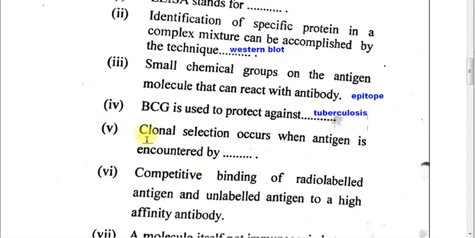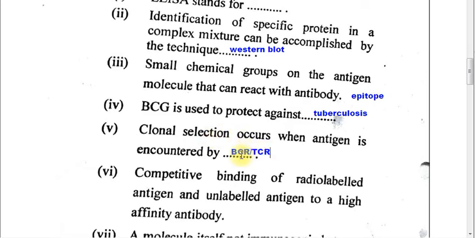Part 5. Clonal selection occurs when antigen is encountered by dash. That means the antigen reacts or combines with the receptor. That receptor can be the BCR or the TCR.